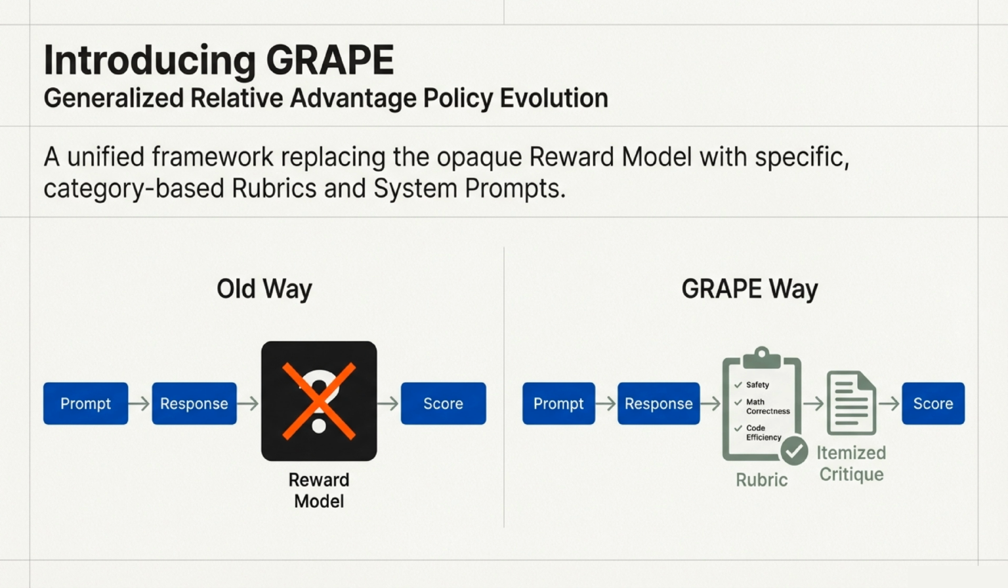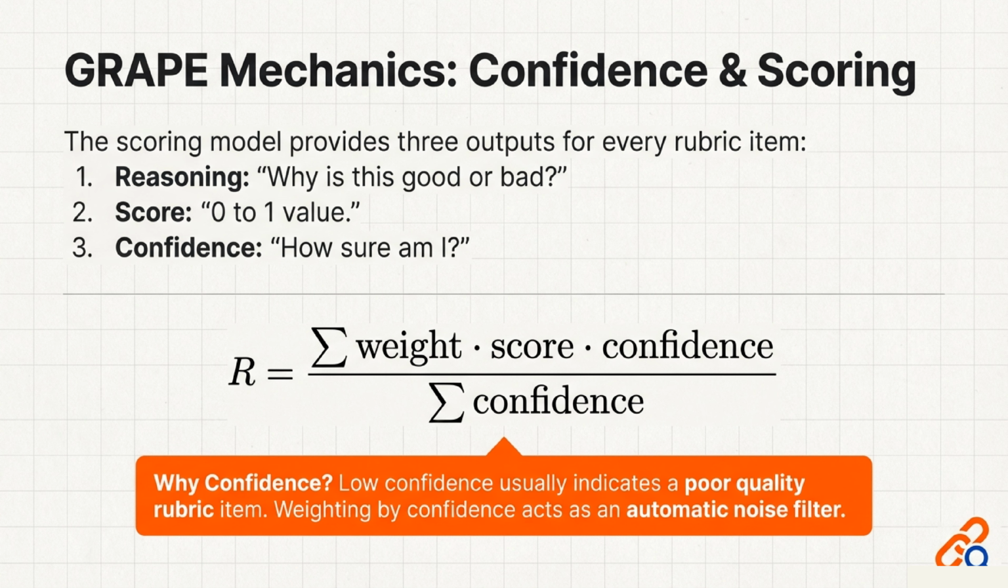Let's look at the mechanics of GRAPE. For every rubric item, the scoring model outputs three things: reasoning for why it's good or bad, a score from 0 to 1, and crucially, a confidence level. Why include confidence? Because low confidence usually indicates a poorly written rubric item. By weighting the final score by the model's confidence, we create an automatic noise filter that improves the reliability of the reward.